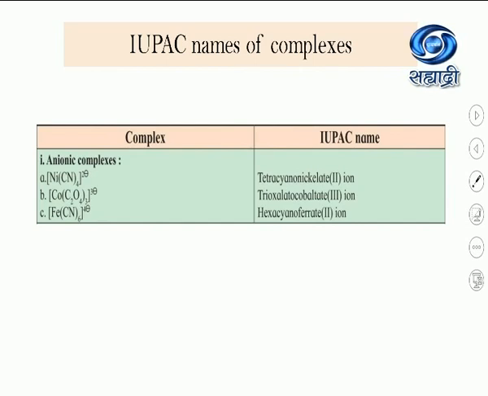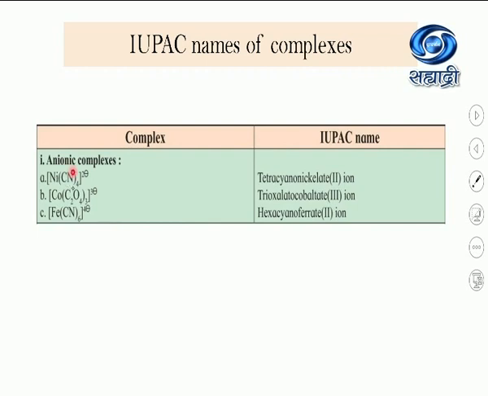I have divided the complexes into different categories so that it is easy for you to write the IUPAC names. Let me see first the anionic type of complexes. Students, all of you know anionic complexes means the complexes which carry the negative charge. Let me quickly revise the rules. What does our rule say?